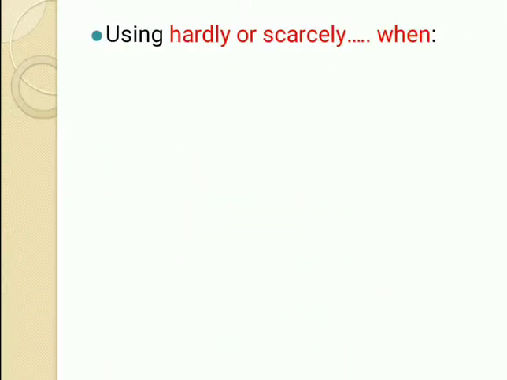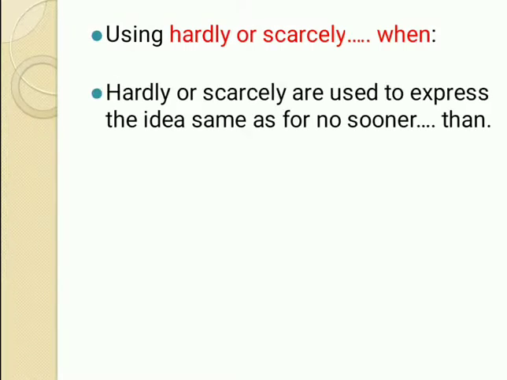Now using the conjunctions hardly or scarcely when. Hardly or scarcely are used to express the same idea as no sooner than. It means hardly and scarcely can be used with the event which occurred at the first place, and when can be used with the event which occurred at the second place. Okay?